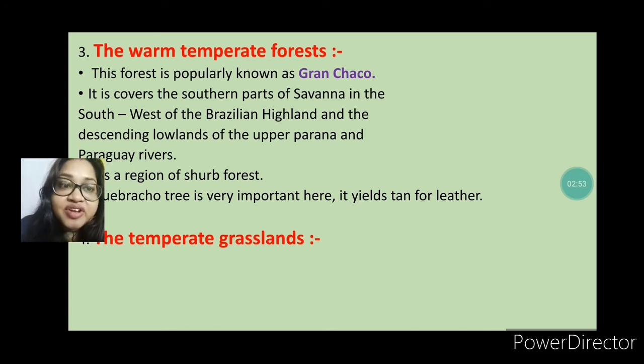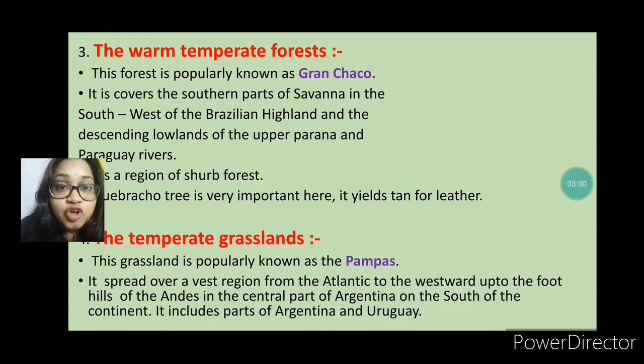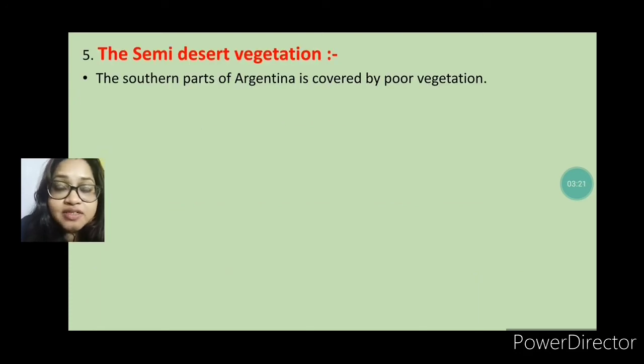Next one is the temperate grassland. This grassland is also known as the pampas. This is the main grassland of South America. It spreads over a vast region from the Atlantic westward up to the foothills of the Andes in the central part of Argentina in the south of this continent, and it includes parts of Argentina and Uruguay.